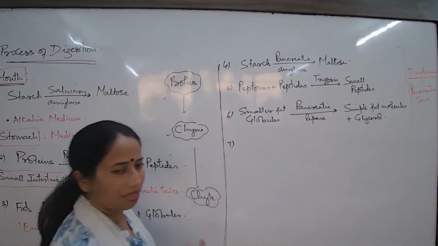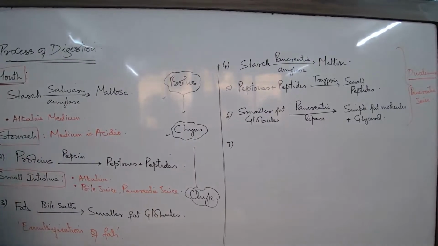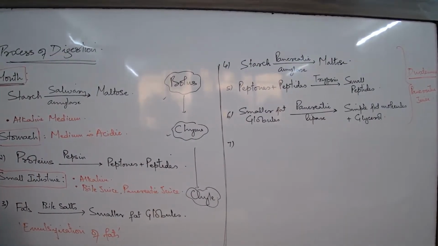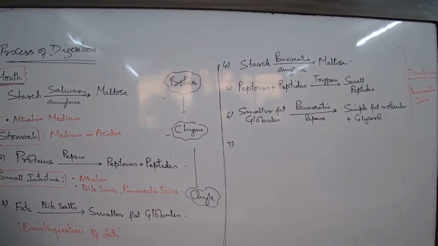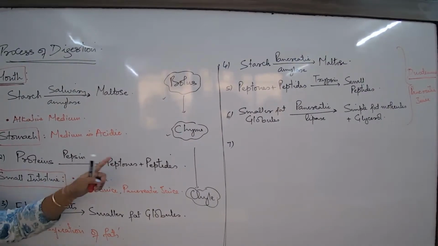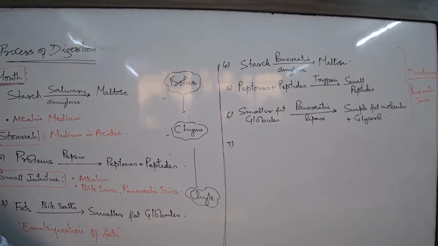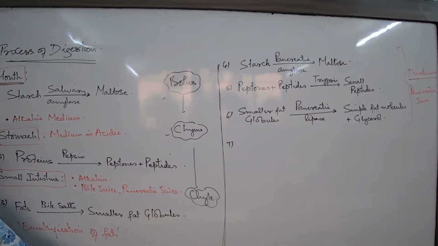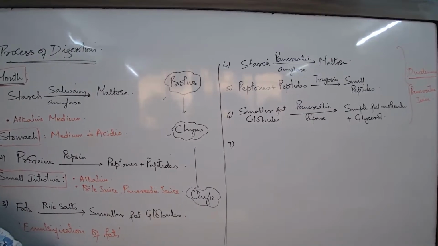Then how are the rest of the steps happening? The rest of the steps are happening in the jejunum, where the wall of the jejunum also releases a variety of enzymes. That we have not talked about as pancreatic juice and intestinal juice, because that's not mentioned in your book. But the intestine itself produces so many enzymes to complete the process of digestion.